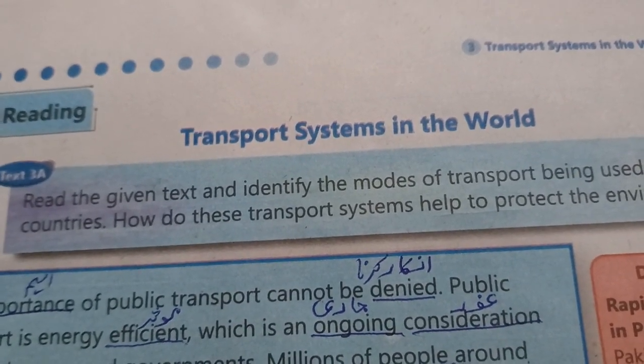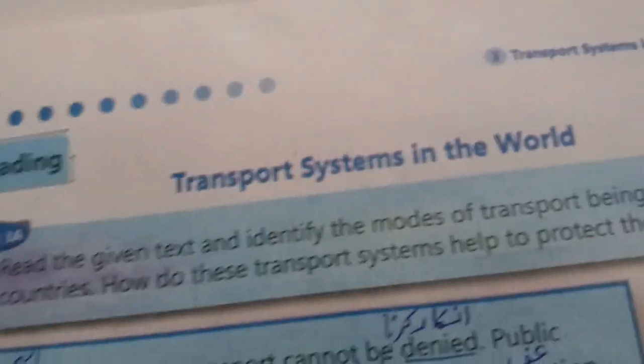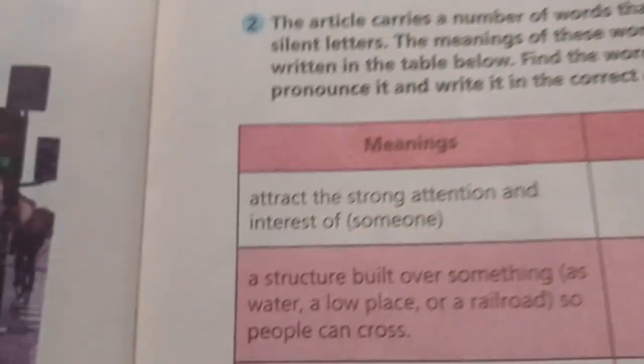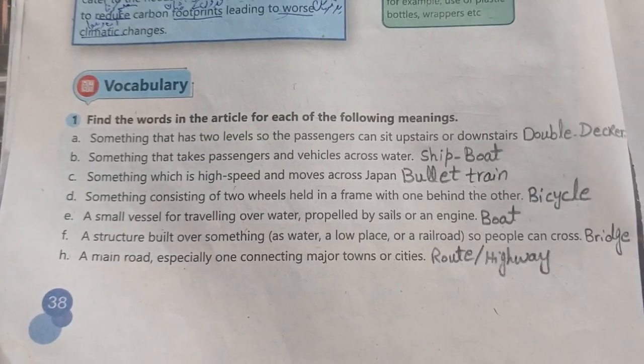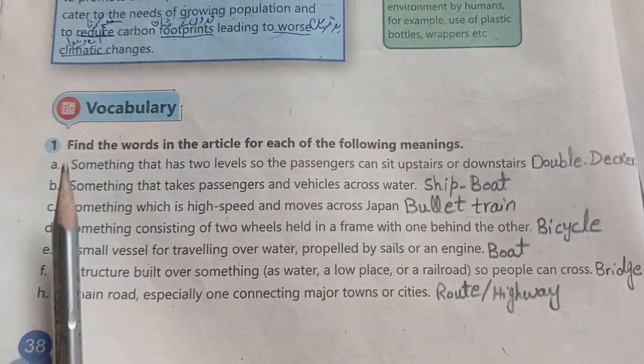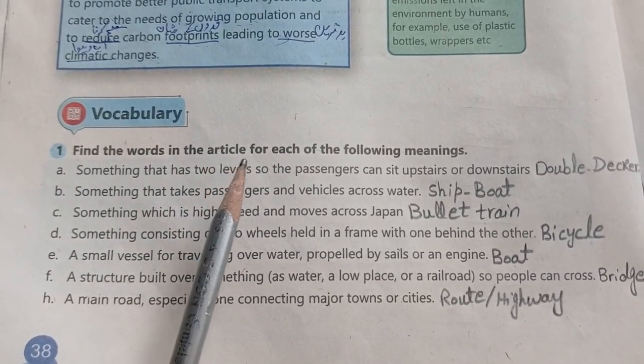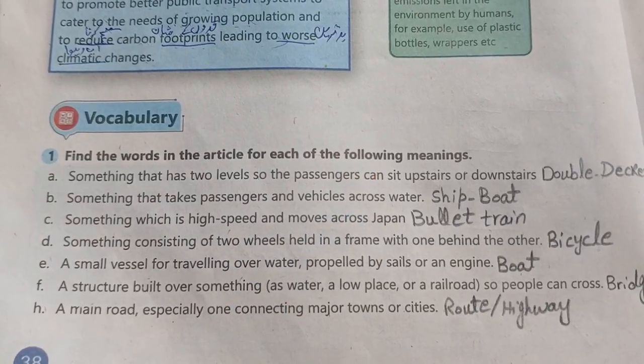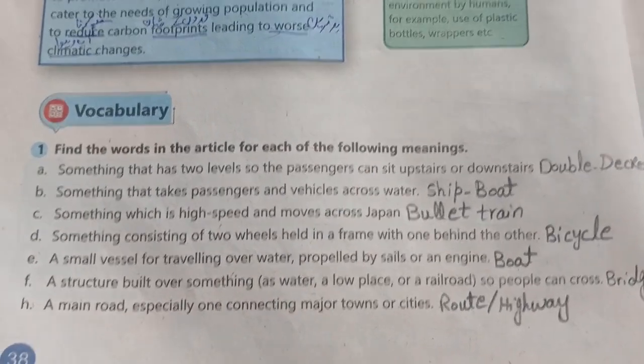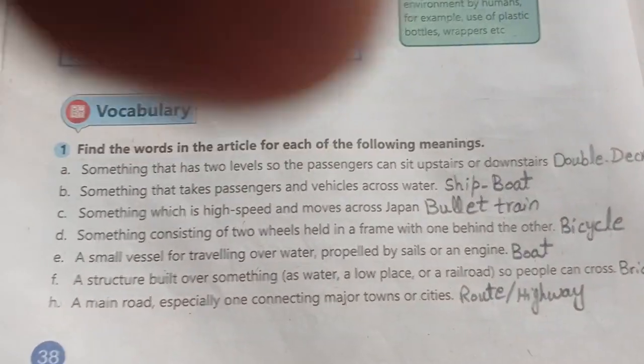Now in this video we will do the exercise. Now open your page number 38. On page number 38 the question is: find the words in the article for each of the following meanings. For your convenience I have also made their answers.